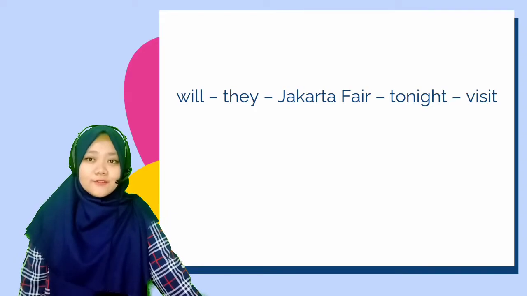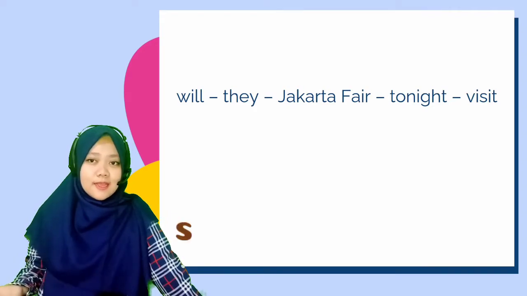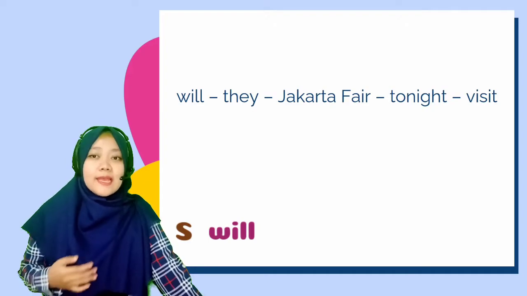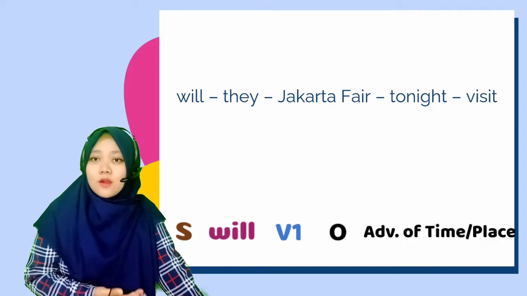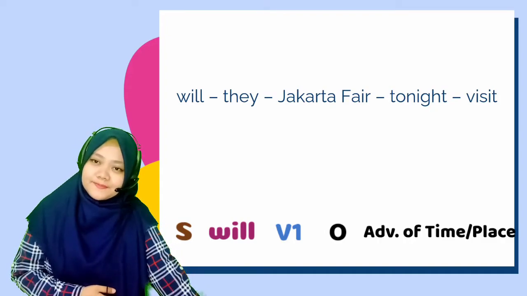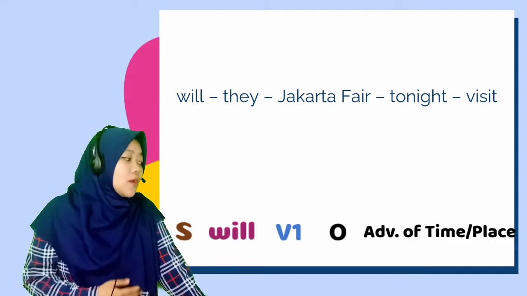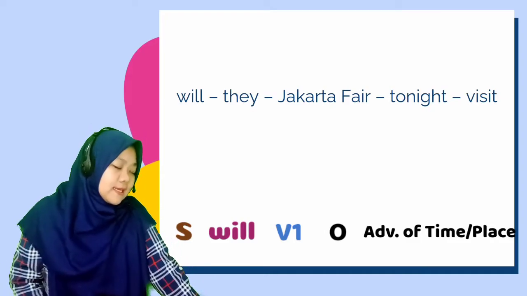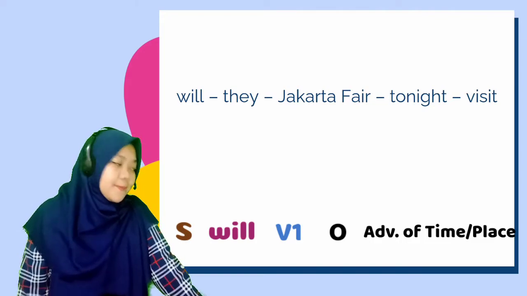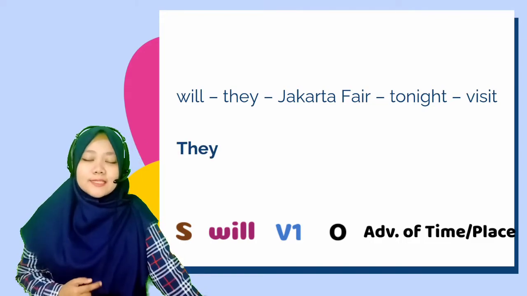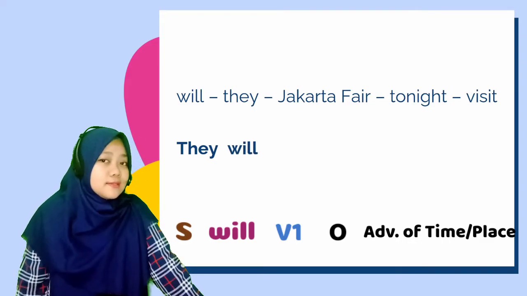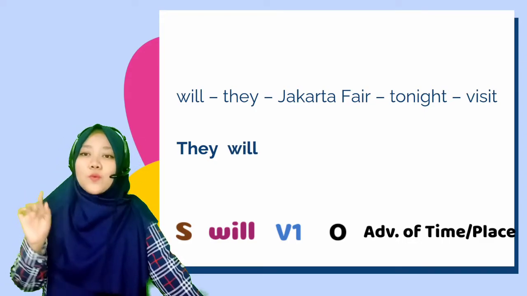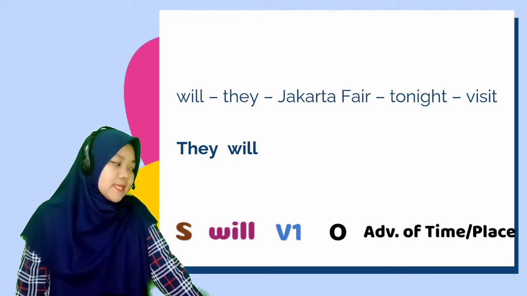First, you have to add subject, and then will, and then verb 1, and then object or adverbs of time or adverbs of places. So subject, we can find this subject is they. They is subject, and then after subject you add, good, will. After will you add verb 1, good job. Verb 1 is visit.